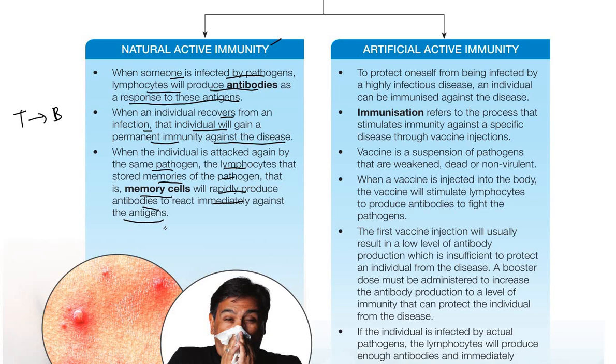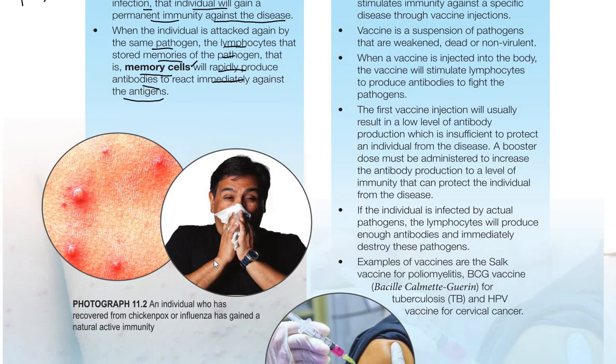fight the pathogens because of the memory cells produced by the B lymphocytes. Okay. For example, you see here, an individual who has recovered from chickenpox or influenza has gained natural active immunity. That means when we get infected with chickenpox for the first time, later we will not get infected by chickenpox for the second time.